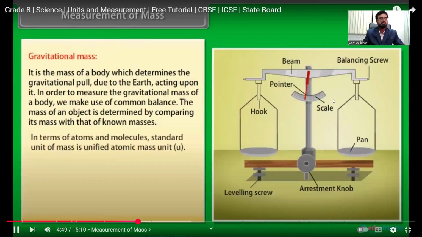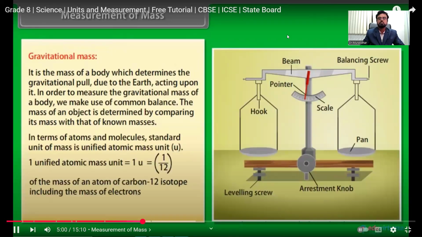In terms of atoms and molecules, the standard unit of mass is the Unified Atomic Mass Unit, that is u. 1 unified atomic mass unit, 1 u, is equal to 1 upon 12 of the mass of an atom of carbon-12 isotope, including the mass of electrons, which is equal to 1.66 into 10 raised to the power minus 27 kg. Measurement of time.